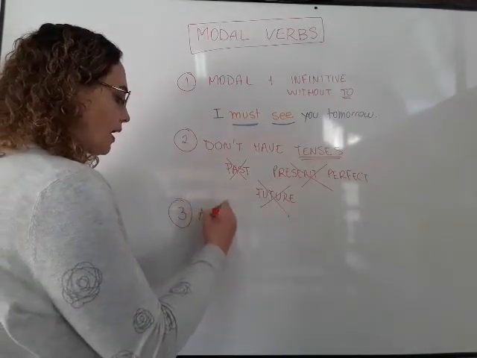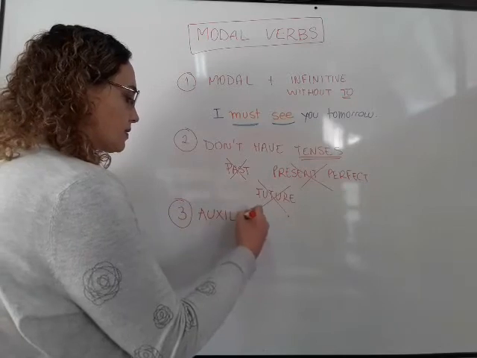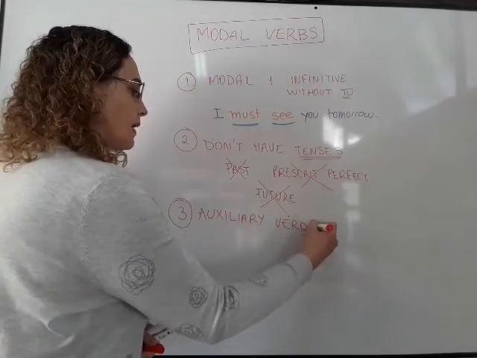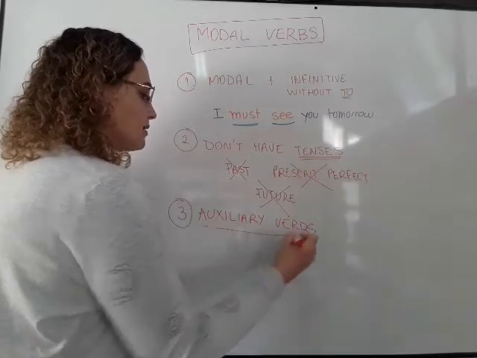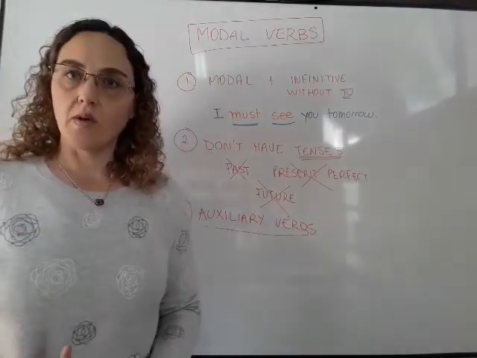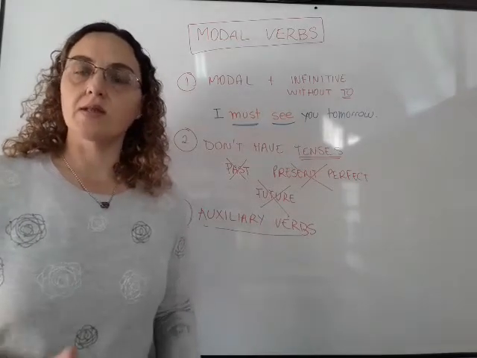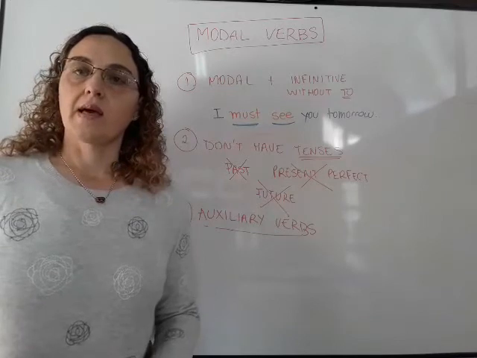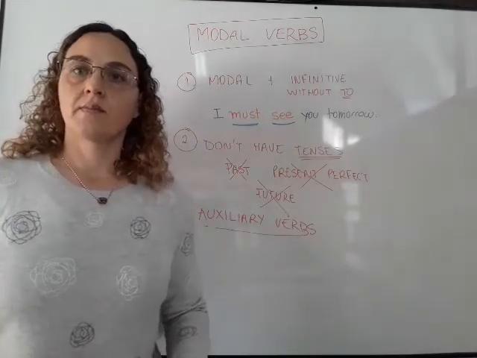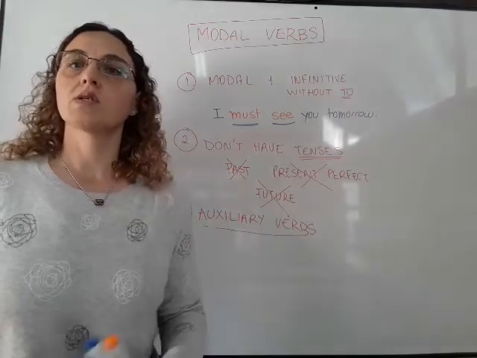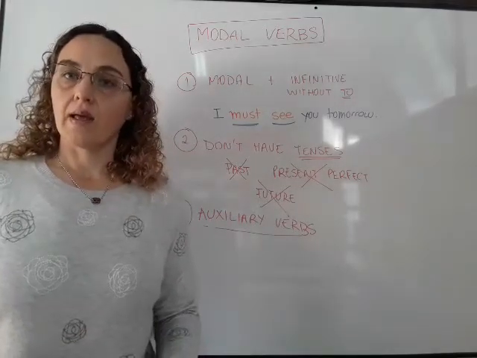Okay, let's see rule number 3 and the last. Modal verbs are auxiliary verbs. What does it mean? As they are auxiliary verbs, we use the same modal verbs to make the negative and to make the interrogative form. I can say can't, or couldn't, or mustn't, or shouldn't, okay?